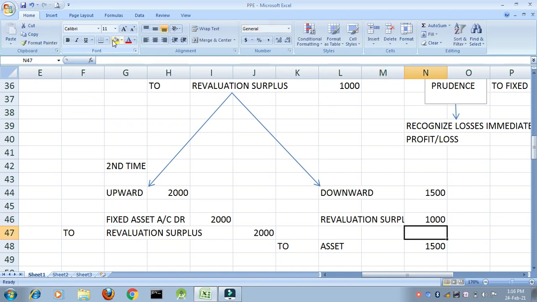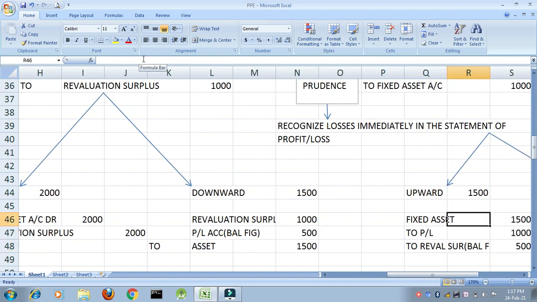1000. Why? Because I am showing a profit before. Asset is reducing by 1500. I have reversed revaluation surplus. Balance will go to profit or loss account. Balance is how much? 500. So this 500 is my balancing figure. I hope you all have understood this. If you all haven't understood this, kindly rewind the video and watch the concept again.